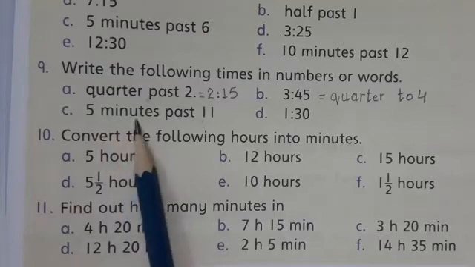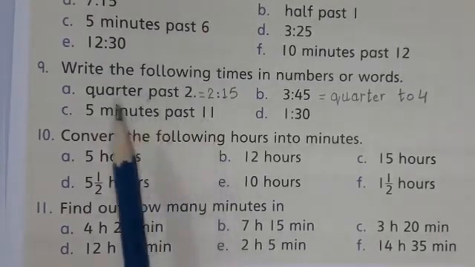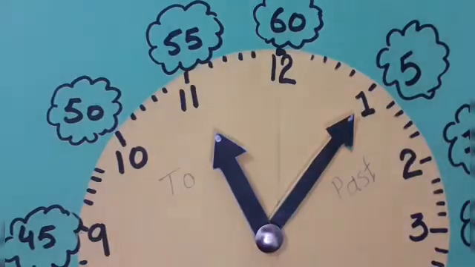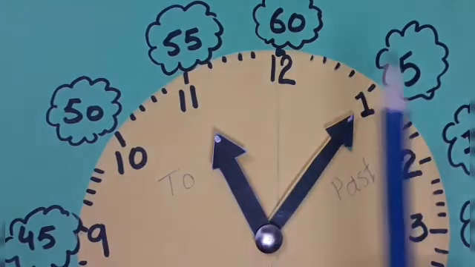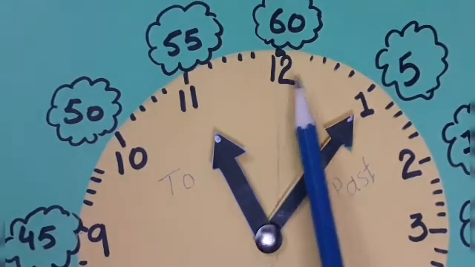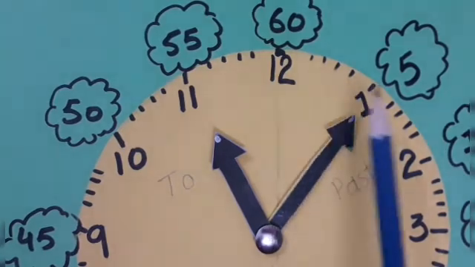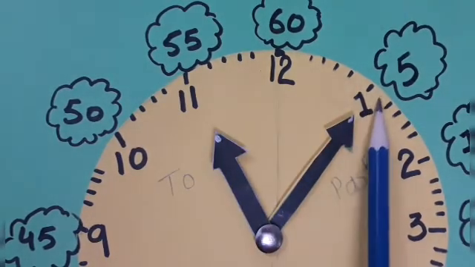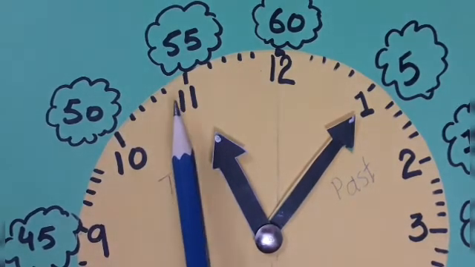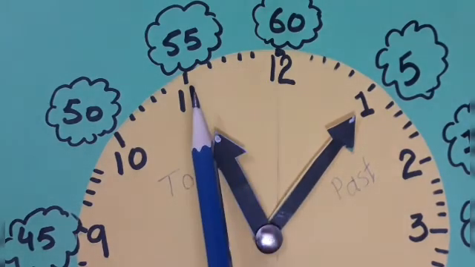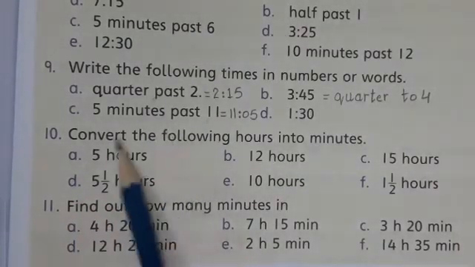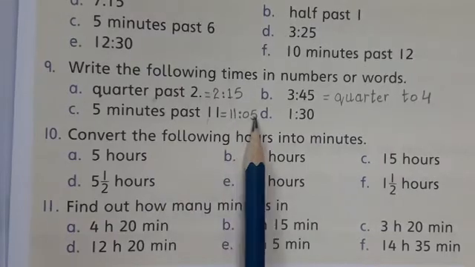And C part is 5 minutes past 11. Means after 11 o'clock, 5 minutes have passed. 5 minutes past 11. Okay, when the minute hand was on 12, it was 11 o'clock, and then it moves on 1. So 5 minutes moved. So 5 minutes past 11. Okay, how will we write it? 11, we will add 2 dots in the center, and 5 minutes. Okay, students, we will write it in numbers: 11 hours 5 minutes.